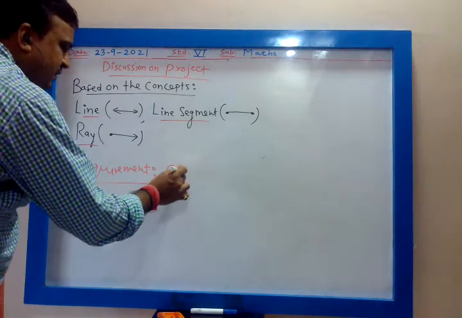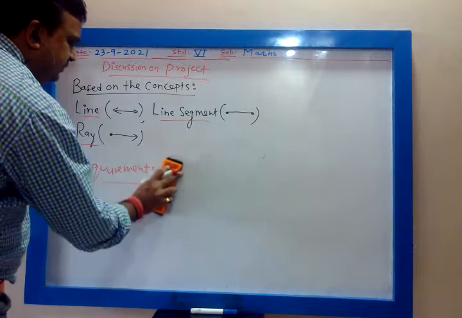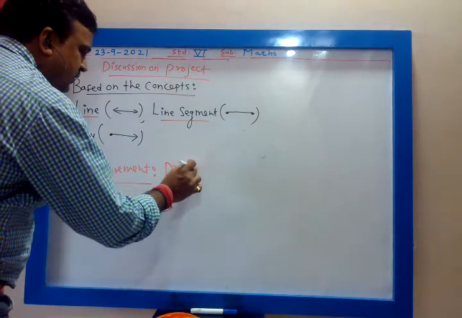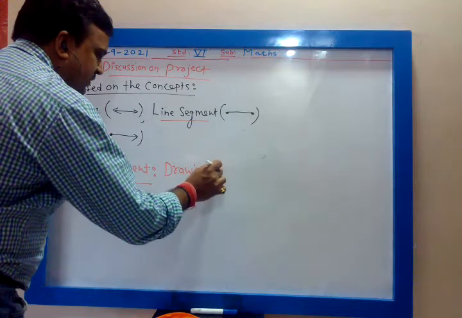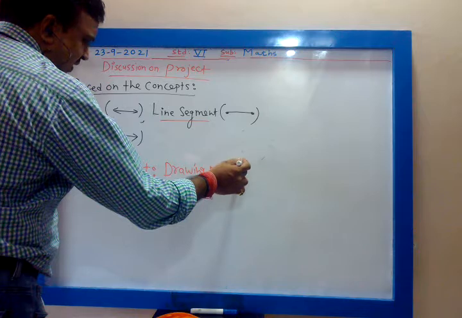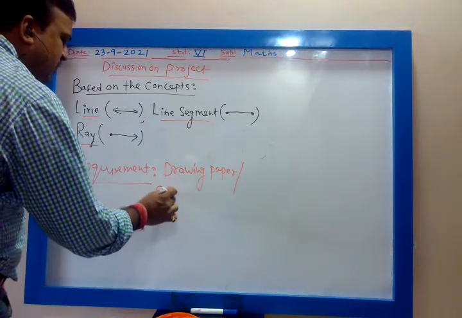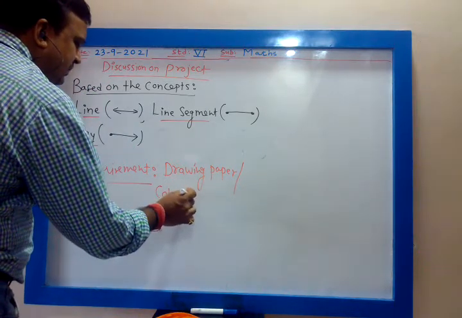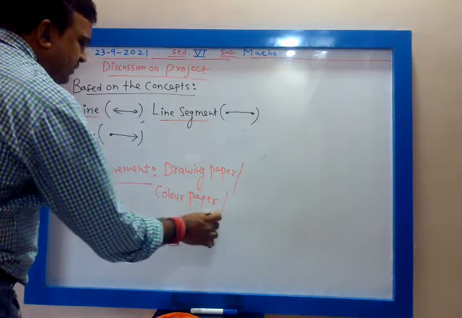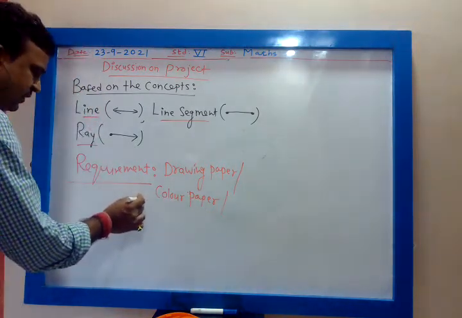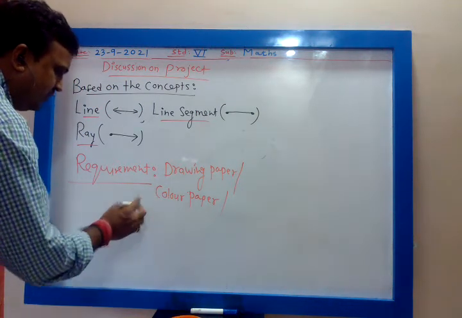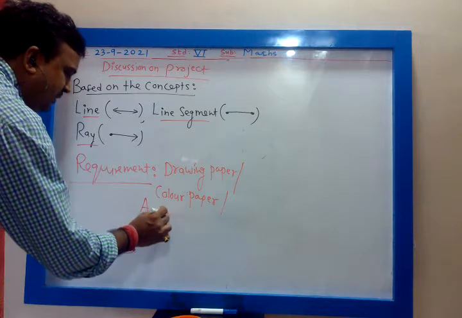Requirement is chart paper, drawing paper. You can take drawing paper or colorful paper, or full scape, or A4 size white paper.